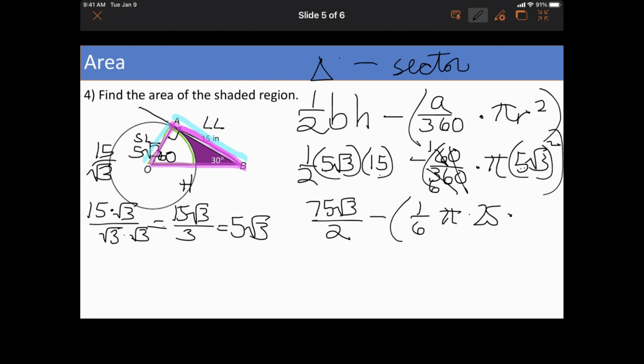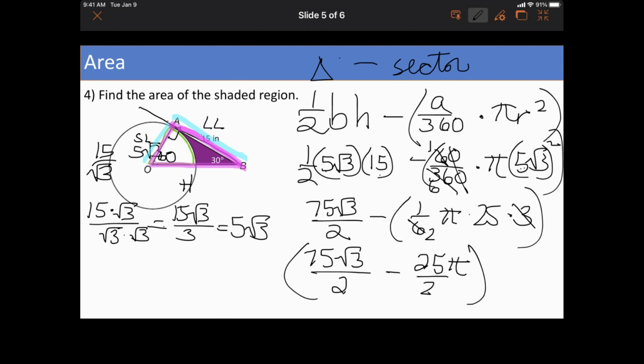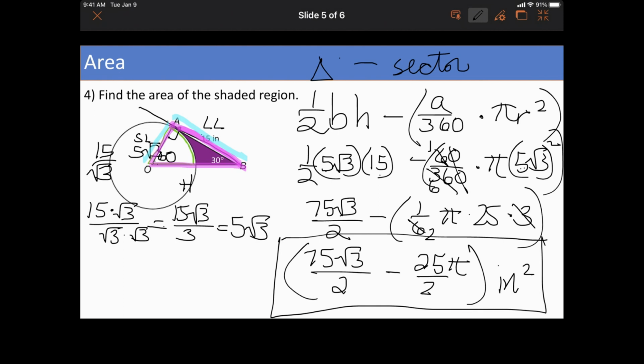Root 3 times root 3 is 3. 3 goes into 6 2 times. So I have 75 root 3 over 2 minus 25 pi over 2. My unit is inches squared. Don't forget to put the parentheses around both numbers, or you'd have to write inches squared, inches squared.